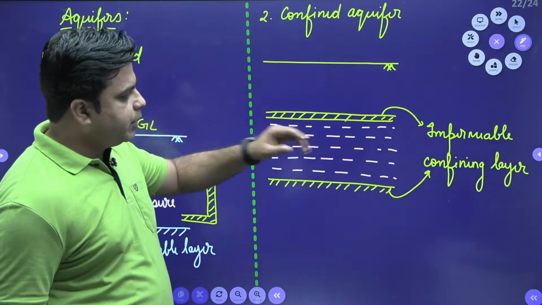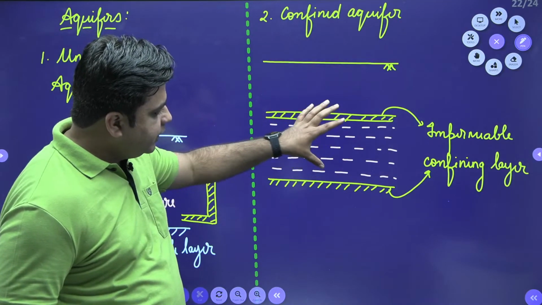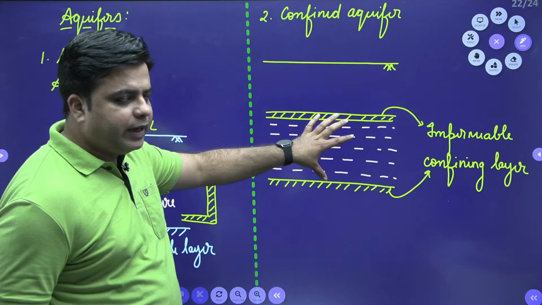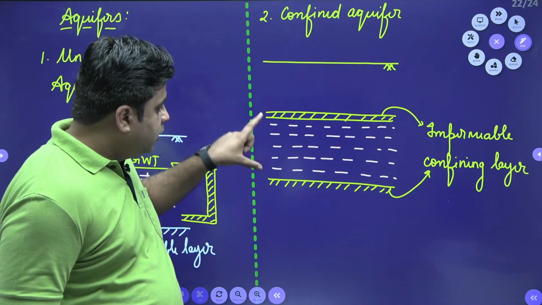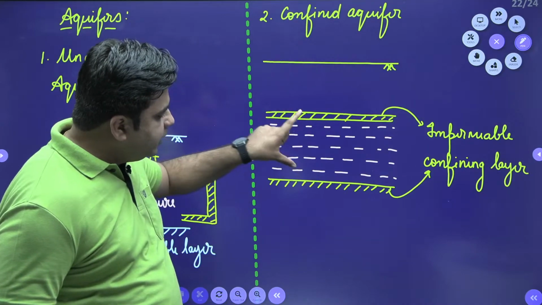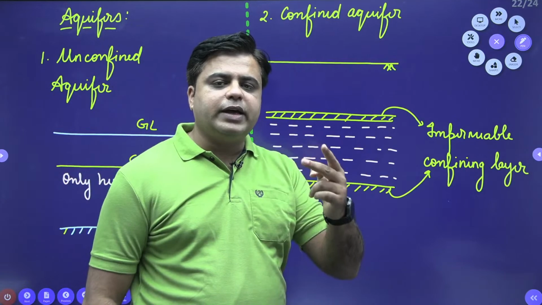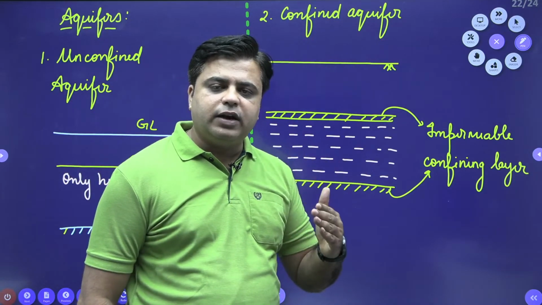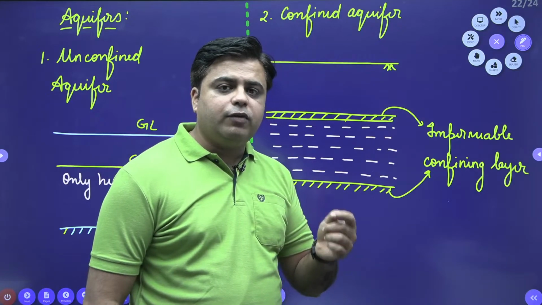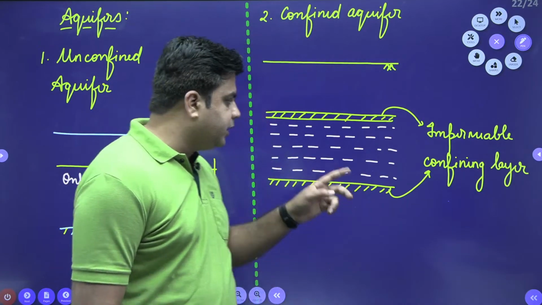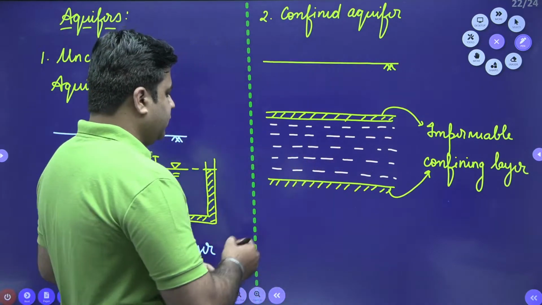And if water is present in between these confining impermeable layers, it is known as a confined aquifer. Now, water which is present in between these confining layers experiences two types of pressure. First one is the hydrostatic pressure, and apart from that, one more pressure is exerted over this water, which is known as artesian pressure.